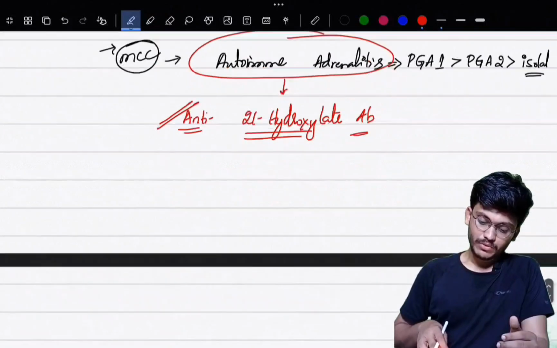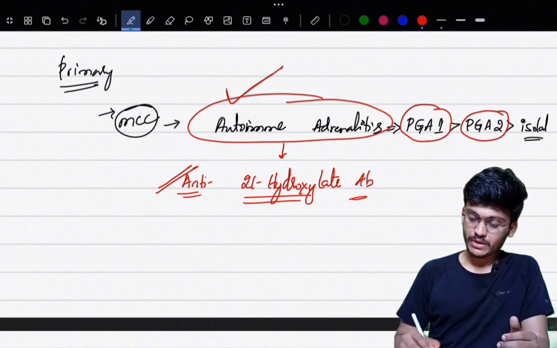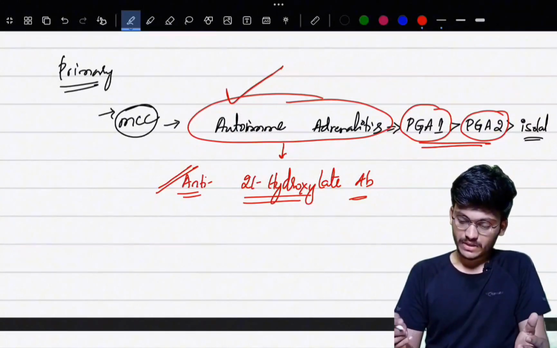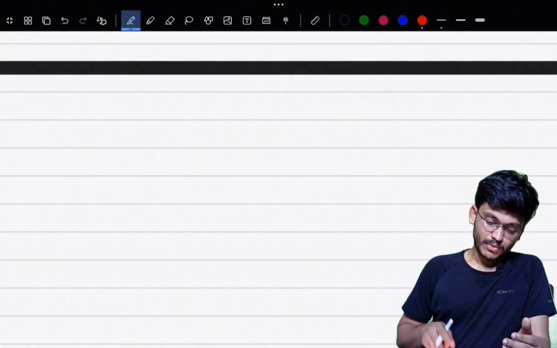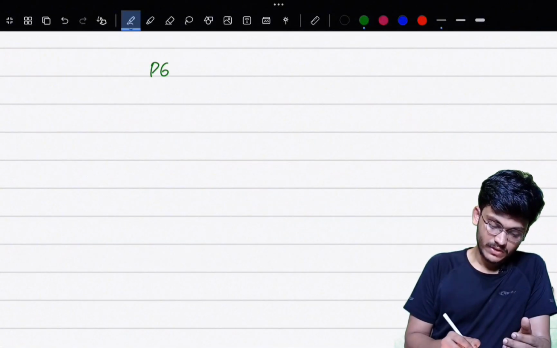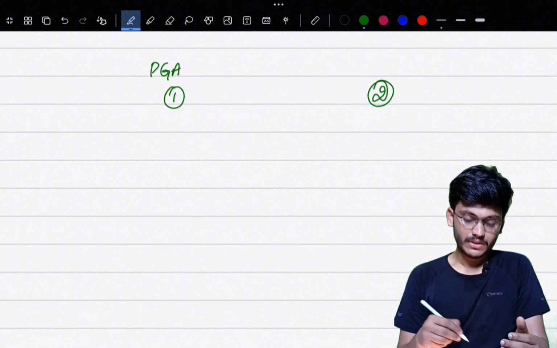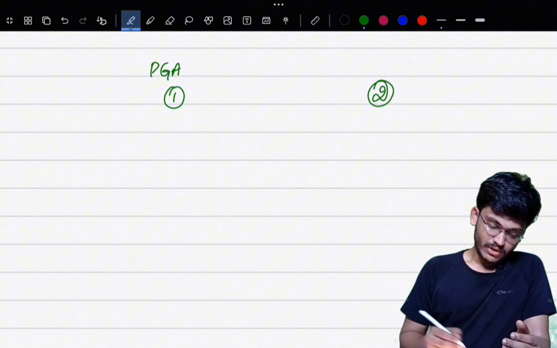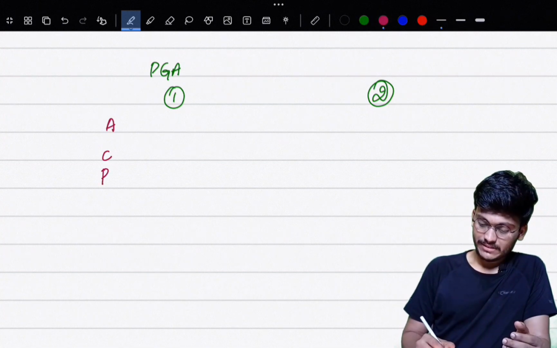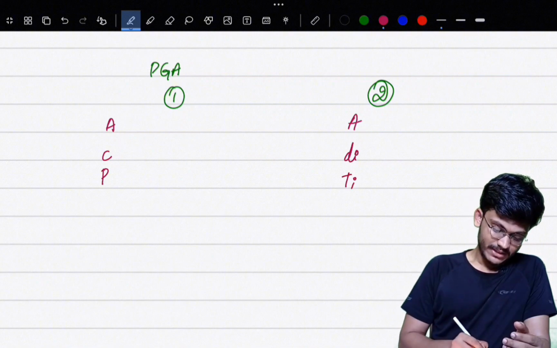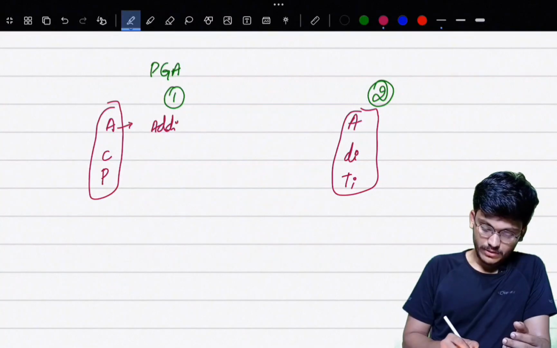And as and when you diagnose autoimmune adrenalitis, first you should rule out polyglandular autoimmune disease type 1 and type 2. If they are there, your diagnosis is easy. If they are not there, then it is a case of isolated autoimmune adrenalitis. For that, you should know what polyglandular autoimmune disease type 1 and type 2 are. It's a syndrome. Both of these consist of three findings. To remember, there is a funny mnemonic called ACP Aditi. Aditi is a girl's name. ACP Aditi. So A means Addison's in both type 1 and type 2, of course.